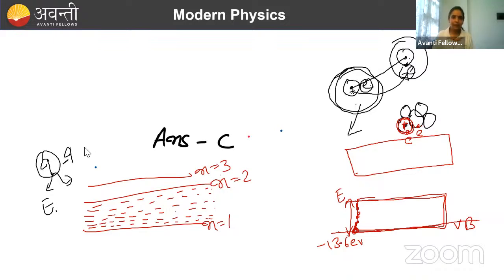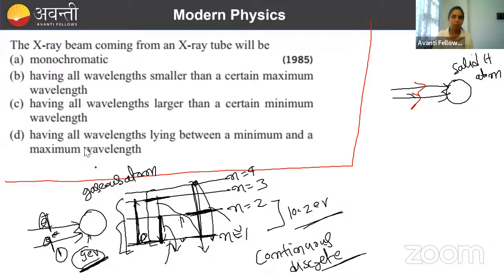So if light is falling, or if a charge is falling on a solid atom, what will happen? For any energy of the electron falling here, there will be a transition inside this atom because it has continuous energy levels. So this excited electron can jump here, and there are levels here also. So it can jump to any level. And if it is jumping to any level, it will come down also, and while coming down, it will also generate energy of any sort. So we are going to get continuous energy in the case of a solid atom.